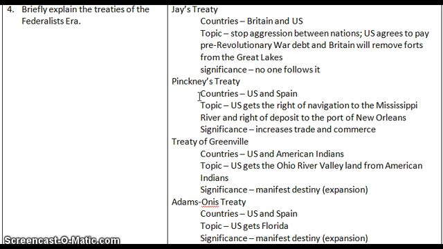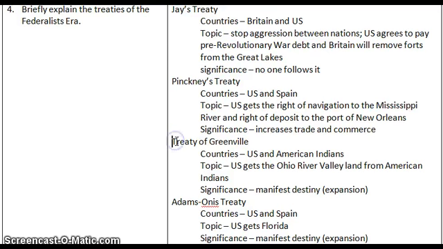Charles Pinckney goes ahead and gets Pinckney's Treaty signed. This is going to be between the United States and Spain. The topic of conversation is that Spain owns basically the Louisiana Territory, they own New Orleans, they own the Mississippi River, and America would like to get navigational rights to it. So the U.S. gets navigational rights, which means we can go up and down the river, and we're going to be able to deposit our goods at the port of New Orleans. The significance of this treaty is that it's going to increase trade and commerce. So we're going to get more business interactions.